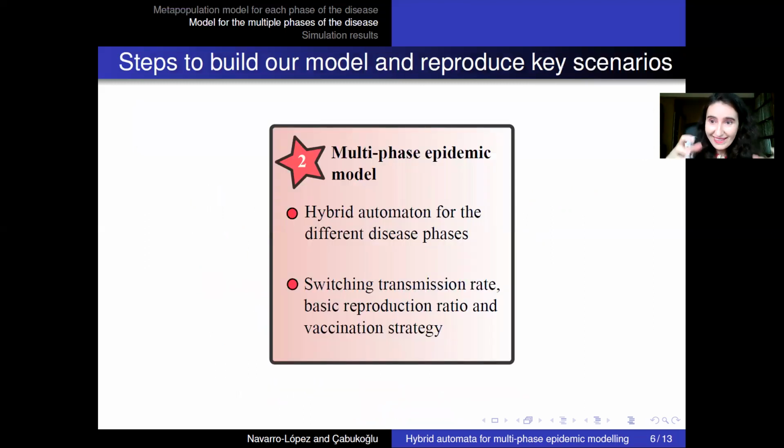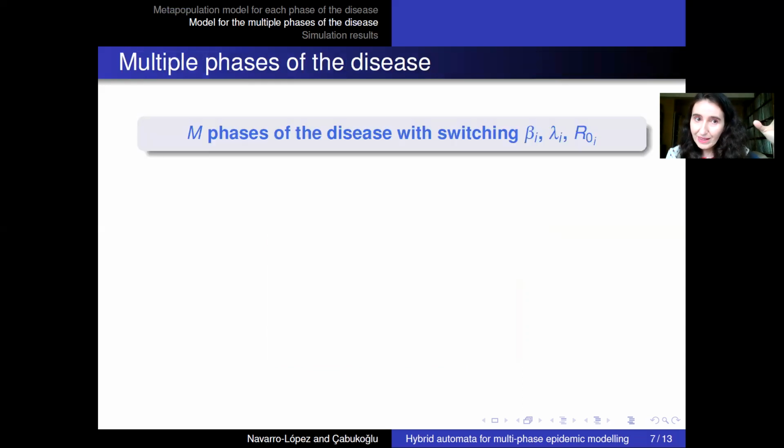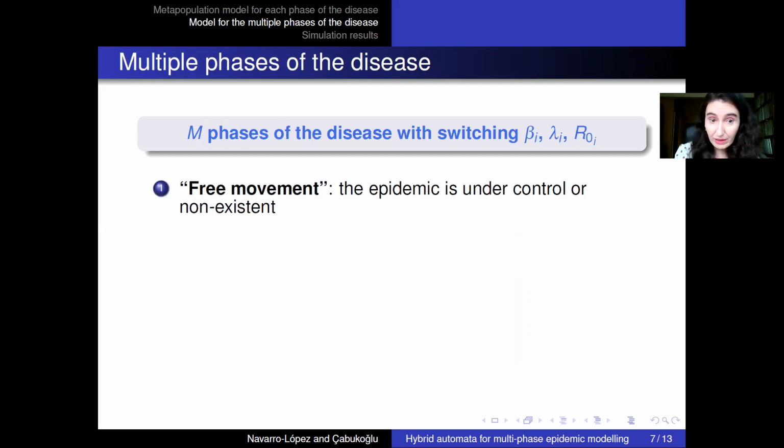So now with this model for each phase of the disease, we go to the multi-phase epidemic model through our hybrid automaton framework. So we have multiple phases of the disease, M phases with switching, transmission rate, vaccination strategy, and basic reproduction ratio.